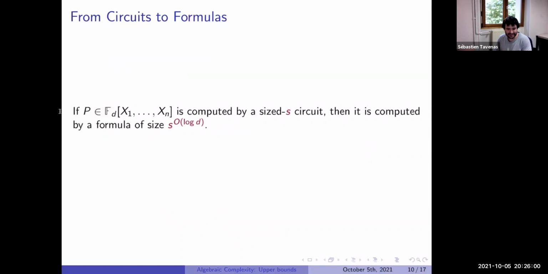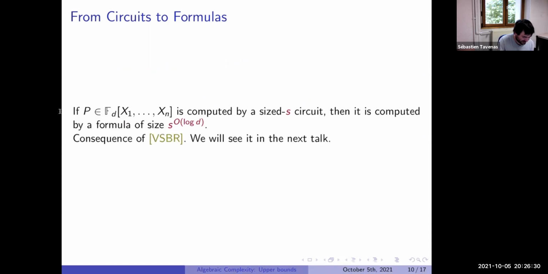Now we'll see. But we saw before the classes, and most of the time we have formulas which are included inside the branching program, which are included inside circuits, small circuits. And the question: if we have something here, how much does it cost to compute it in this model? In fact, if we have something here in size S, we can compute it by a formula of size S to the log D. But that we'll see, for example, as a consequence of the big result by Valiant, Kuhn, Berkowitz, Rakov, but it will be really the main thing of the next talk.